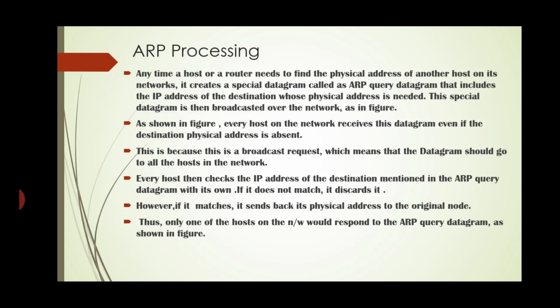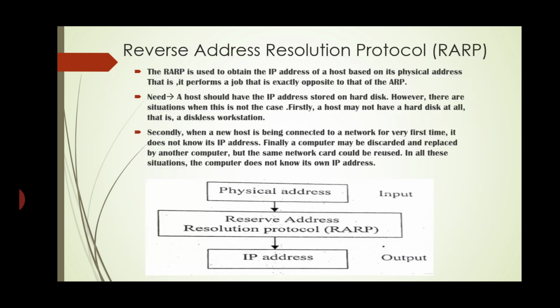If the IP address matches, then they give the acknowledgement to the sender: I have this IP address, and for this IP address I have this physical address. Then we can get the physical address for the particular IP address.